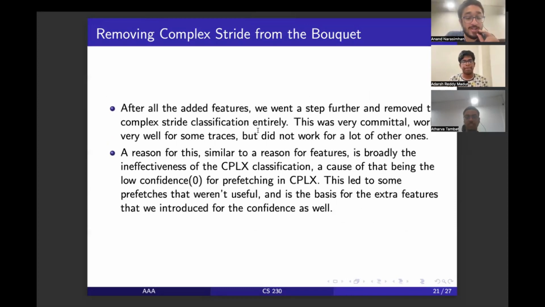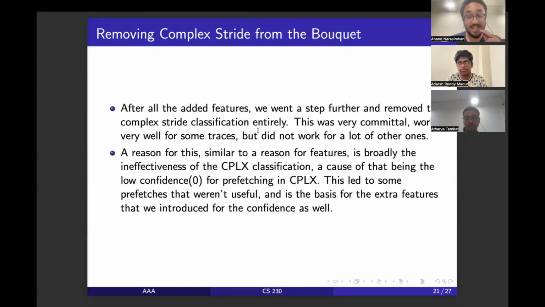So if you recall, we experimented with increasing the strictness to be classified in the complex class. So we thought, why not remove the complex class altogether? It seems like a very weird idea, because the complex class is one of the unique things that was proposed in this paper.